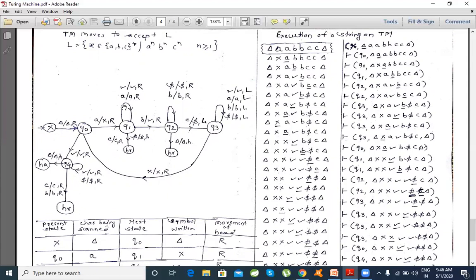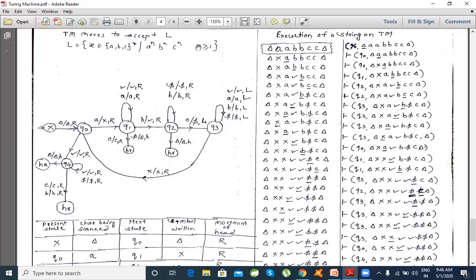Right now let's not work on how many states I should have and all that. Let's concentrate on what happens if such an input is provided on the input tape. What I mean to say: two A's followed by two B's followed by two C's. Is it in the right format? Yes.